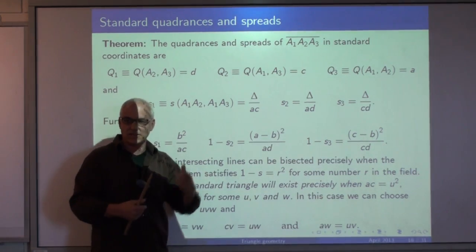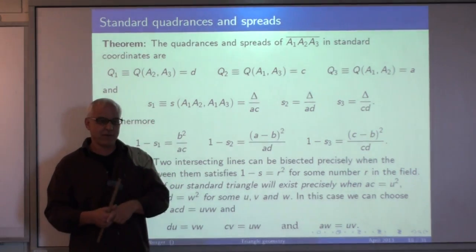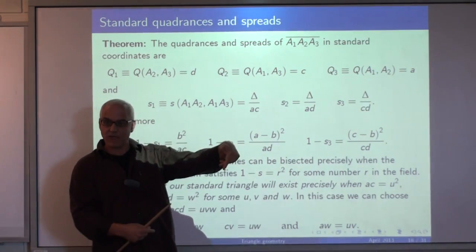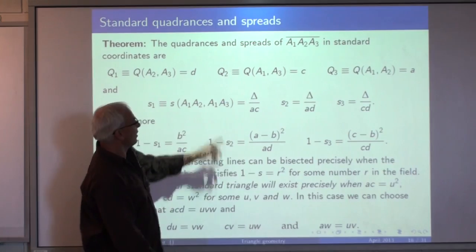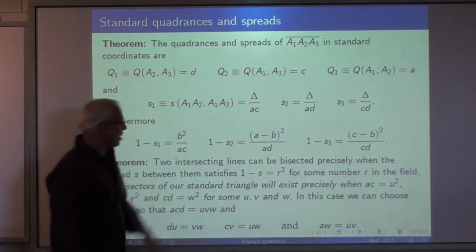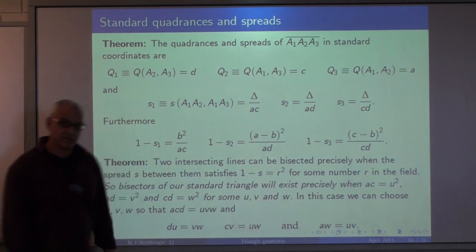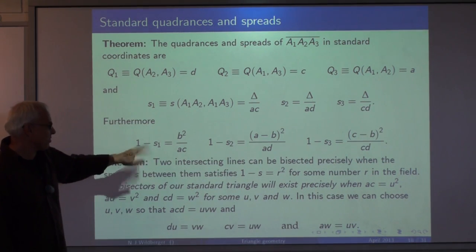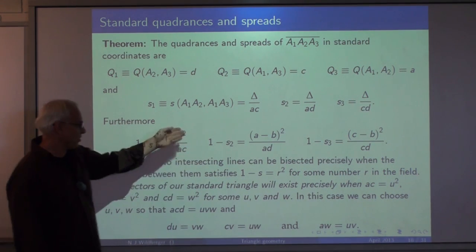To find the quadrance, you have to take that vector dotted with itself. It means you multiply (1, 0) times the matrix A, B, B, C times (1, 0) transpose. And you're going to get A. So those are the three quadrances, and then here are the three spreads. And here are the 1 minus the spreads, which are also important.